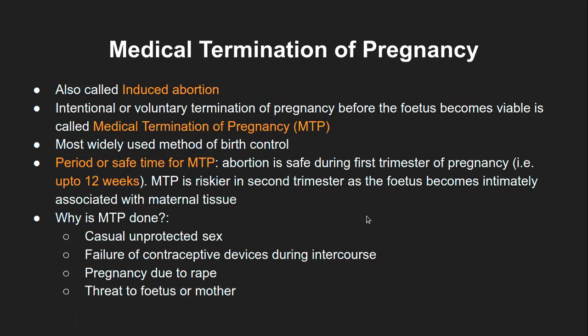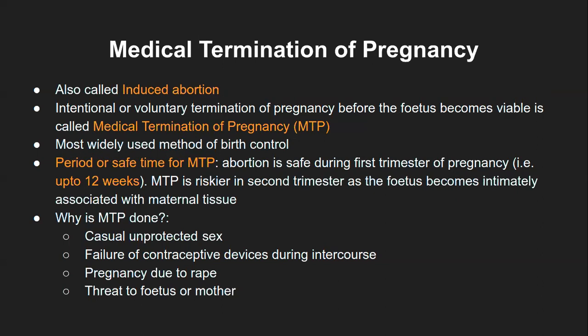So in general, if anyone wants to do an induced abortion, it has to be done within the first 3 months of the pregnancy. The next 3 months are a difficult thing, and in the last 3 months one should not really try it. But in some cases, people have done the termination around the 6th or 7th month as well.